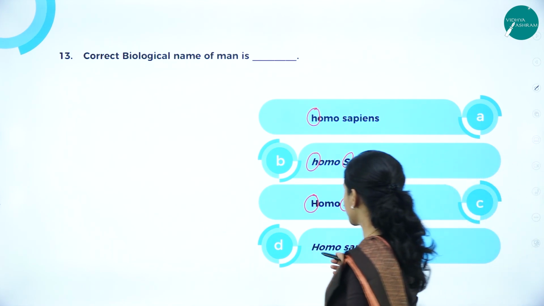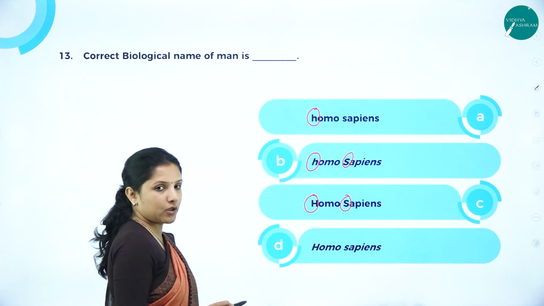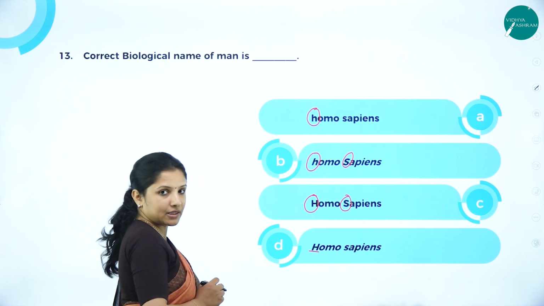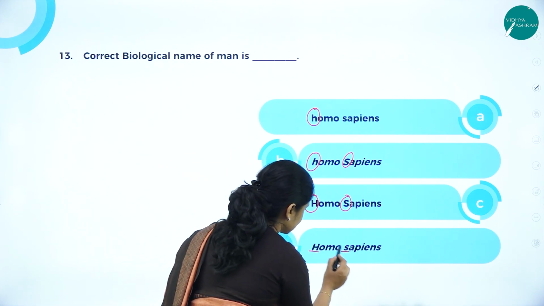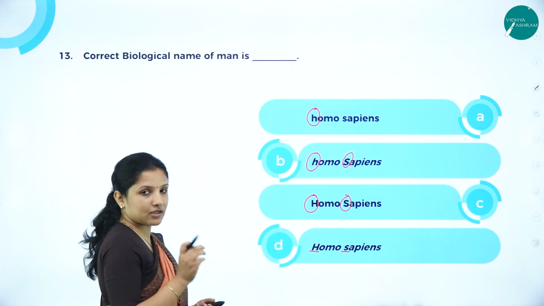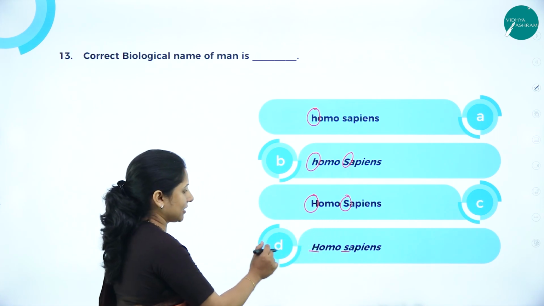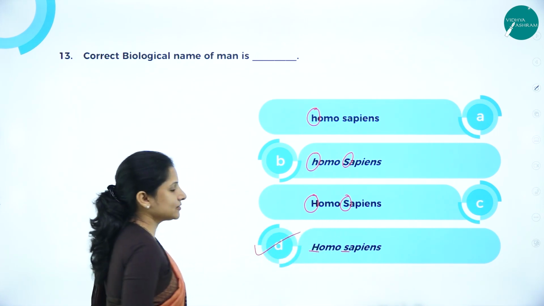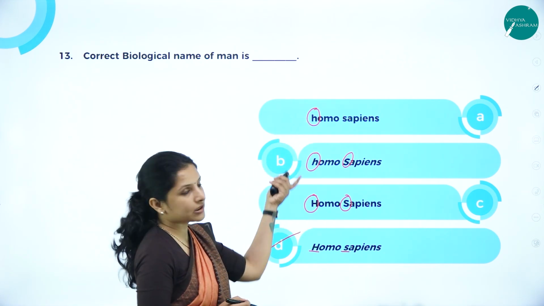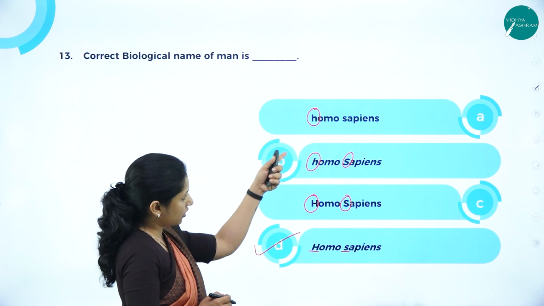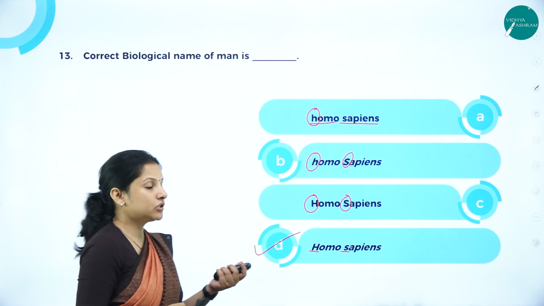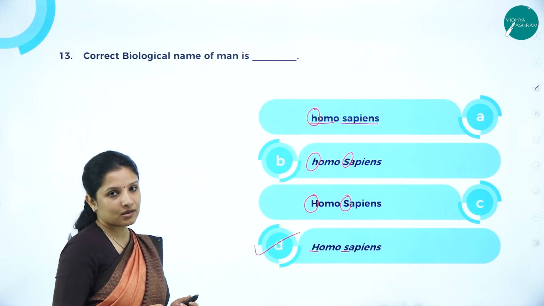Next, talking about option D, this is the right one. Because you can see here, the genus starts with a capital letter, the specific epithet starts with a small letter, and they are written separately with a gap in between. It is in italics, everything is correct. Option A and option C are not in italics. Even if it was not in italics, underlining should have been there, but that is also not there. So it is wrong. Therefore option D is the correct option.